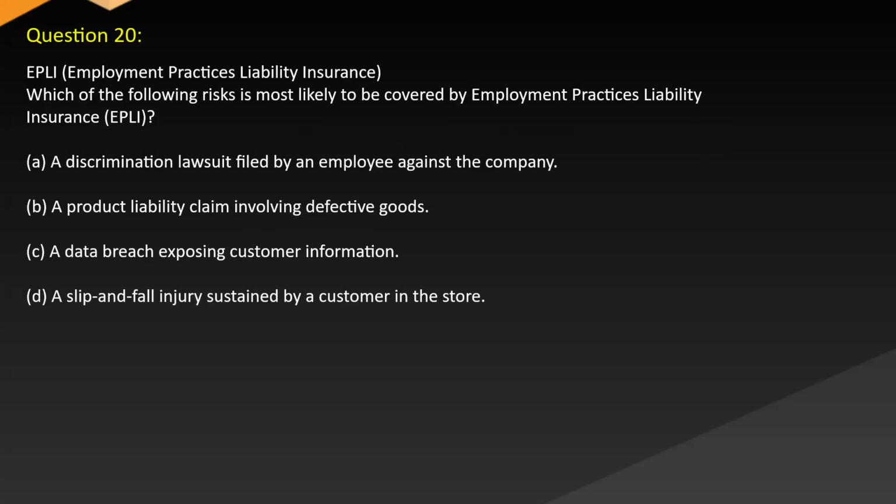Question 20. EPLI, Employment Practices Liability Insurance. Which of the following risks is most likely to be covered by employment practices liability insurance? A. A discrimination lawsuit filed by an employee against the company. B. A product liability claim involving defective goods. C. A data breach exposing customer information. D. A slip and fall injury sustained by a customer in the store.